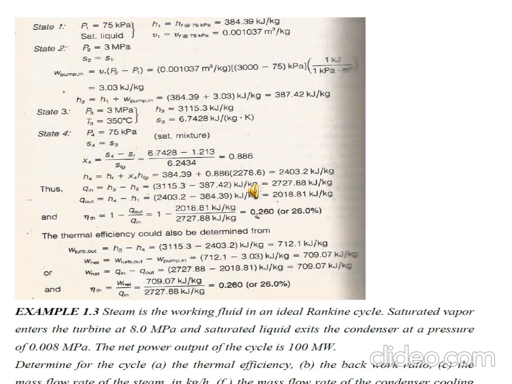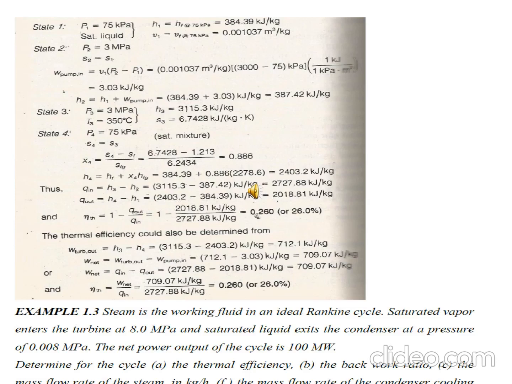We can say that H2 equals H1 plus work done by the pump, or H1 plus WP. H1 we know is 384.39 kilojoule per kg, but WP we don't know.